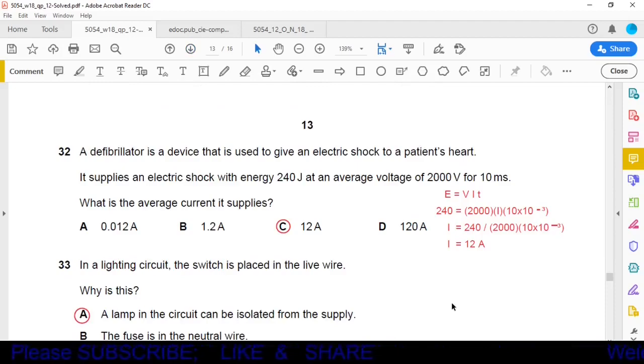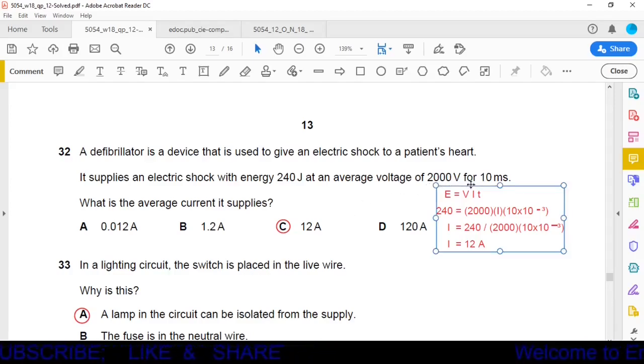Question number 32. A defibrillator is a device that is used to give an electric shock to a patient's heart. It supplies an electric shock with energy 240 joules at an average voltage of 2000 volts for 10 milliseconds. What is the average current it supplies?